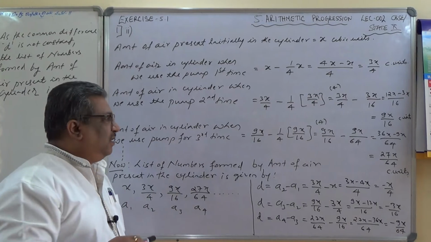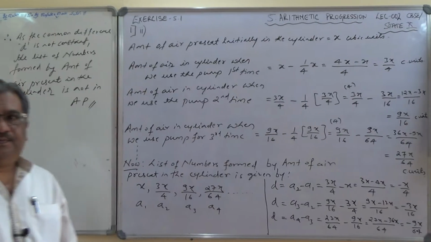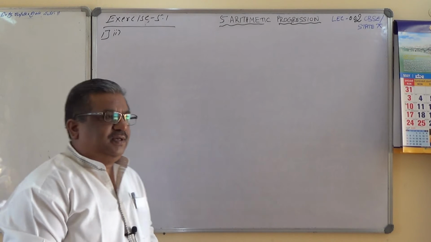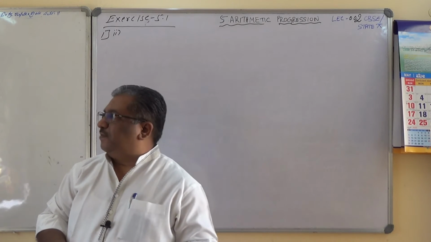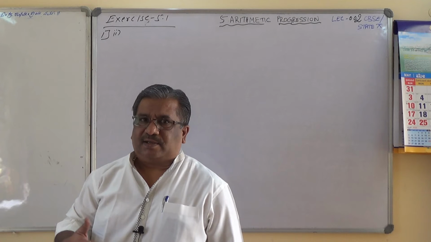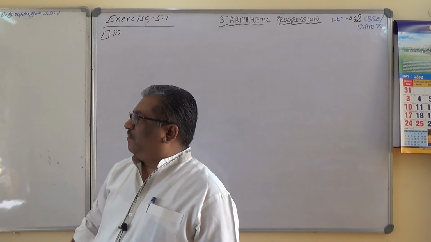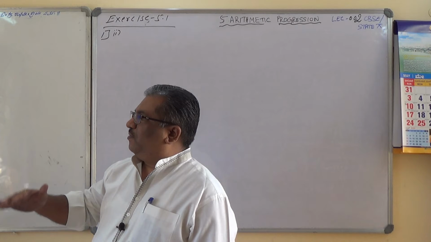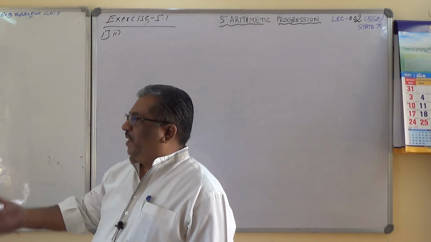Let me go to the next problem. I hope you have noted down the previous sum. Let me continue the third one, and let me read it for you. Cost of digging a well after every meter of digging. We have to check that cost of digging after every meter of digging, when it costs rupees 150 for the first meter, and it rises by rupees 50 for subsequent meter.